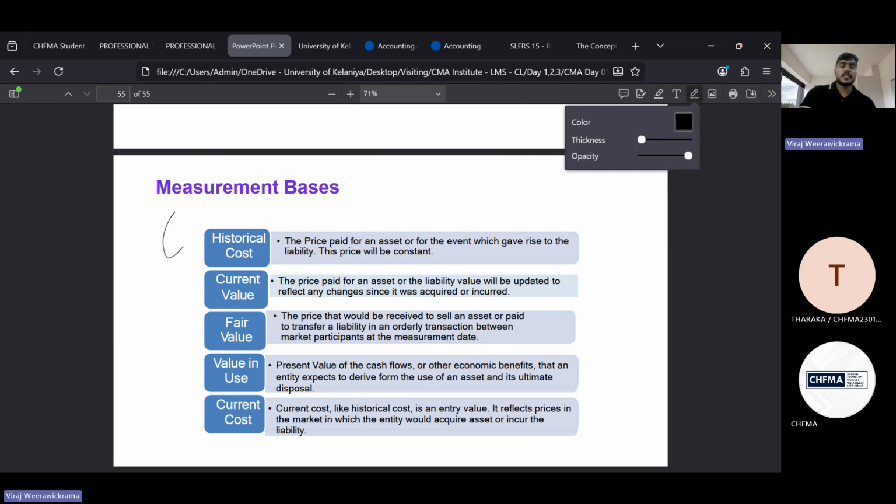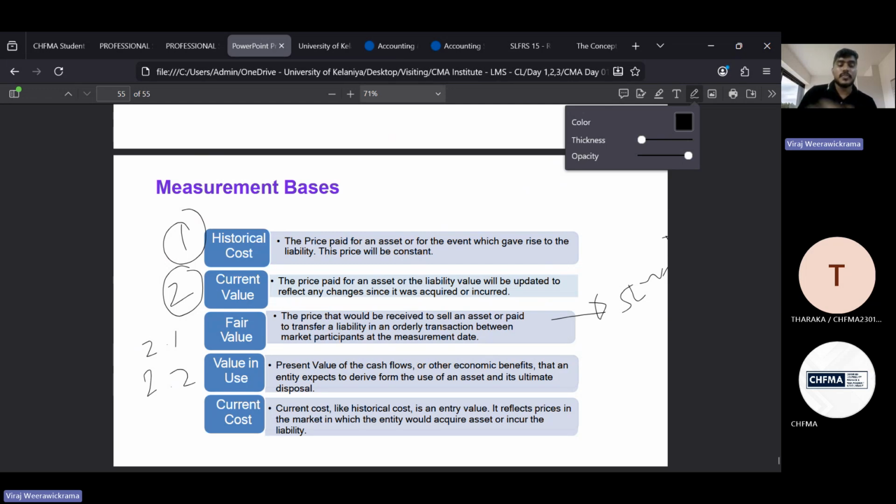Okay, this is the first one. This is the second one, right? The second method or second basis, current cost. Then under that, under the current cost, you can see 2.1 is fair value. For this, we have a separate accounting standard, that is SLFRS 13.